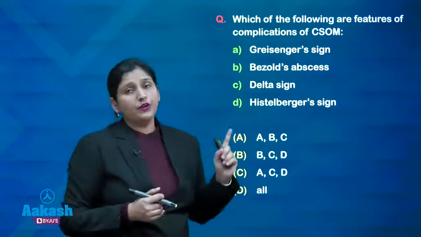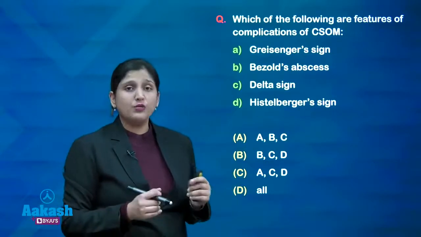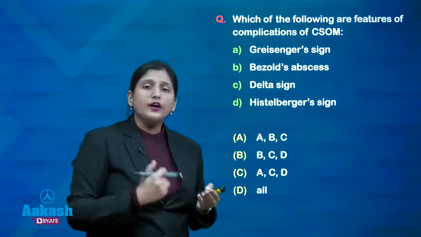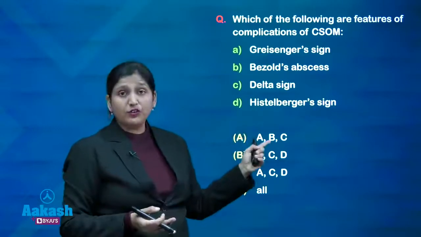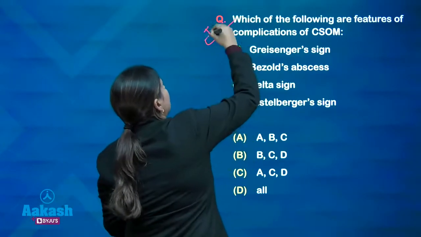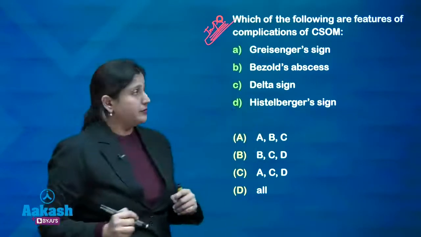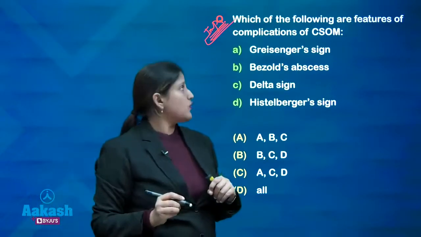Next, this is an important question. A lot of questions on CSOM and its complications are asked. They can be framed differently according to the age of the patient, according to pathways of spread, according to the name of the complication. Complications is a very favorite topic of the question paper. So, which of the following are features of complications of CSOM?